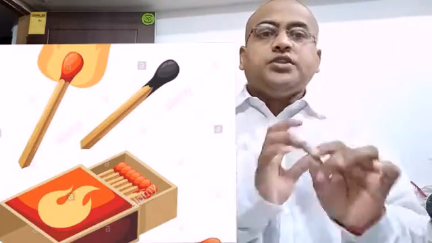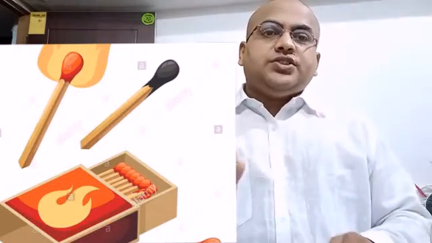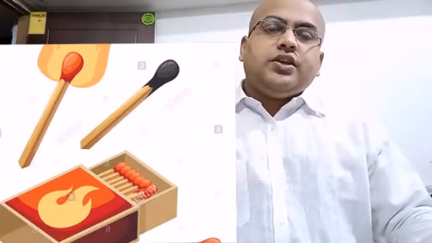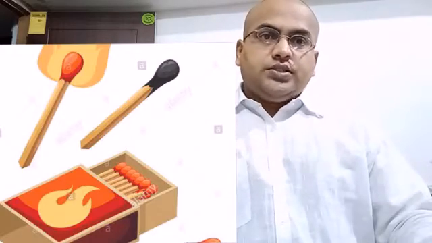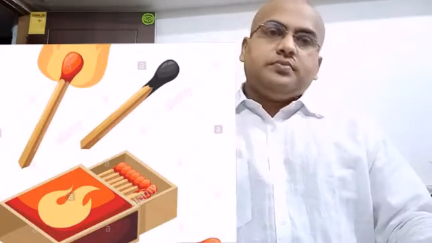The next point of interaction is the intensity of interaction. That is, how much intensity or how much force there is in the interaction of two things. Suppose the matchstick and the matchbox. If you hit it harder, you will break the matchstick or the box. So how much intensity you use to rub the matchstick with the matchbox also affects the change. And there is a minimum intensity of interaction for the change to take place.